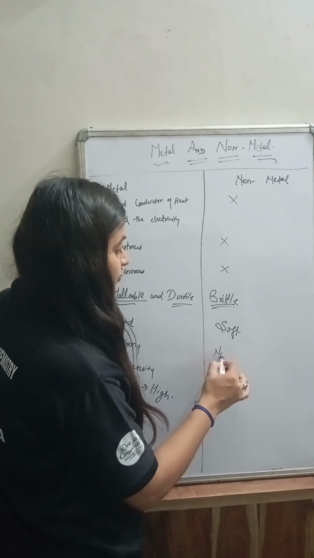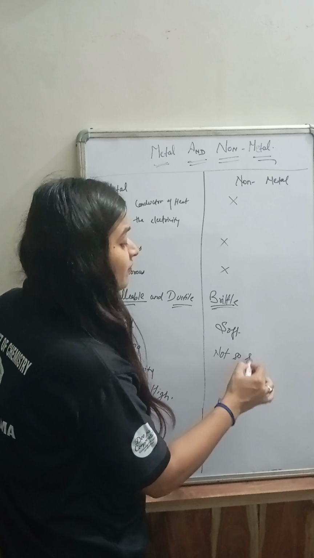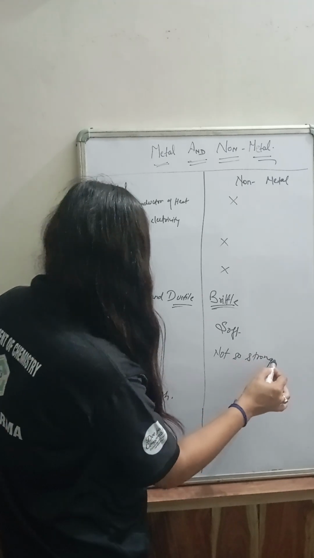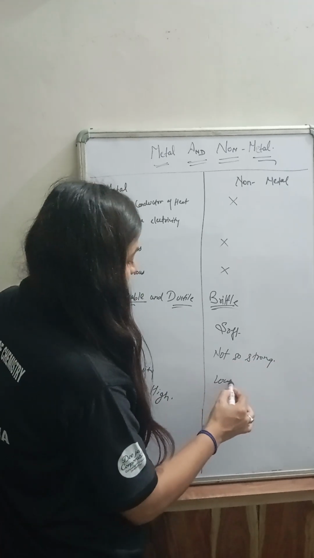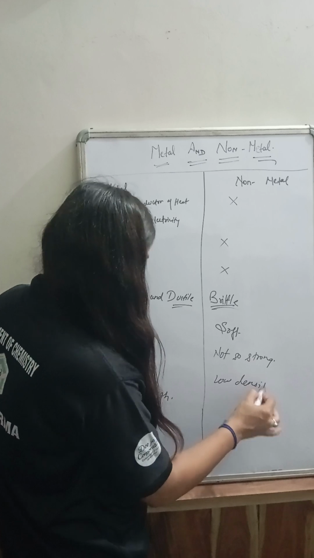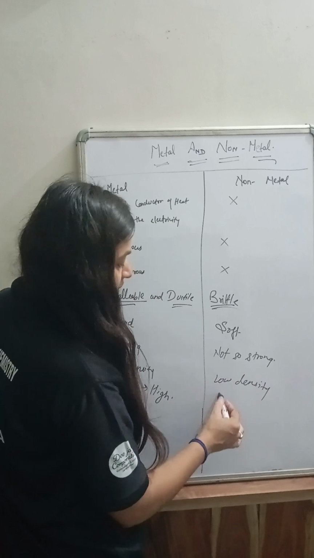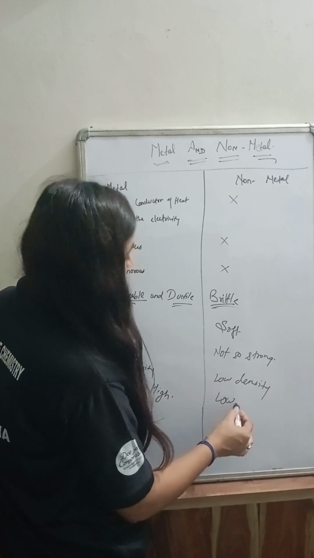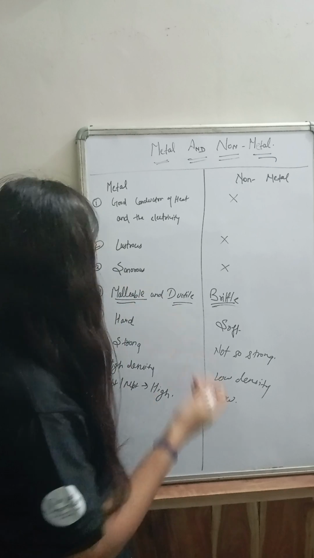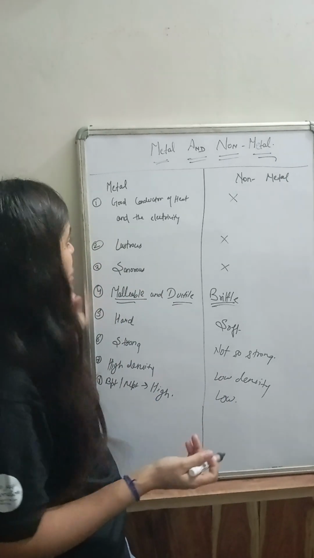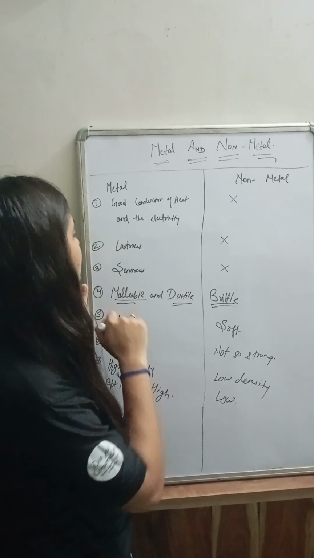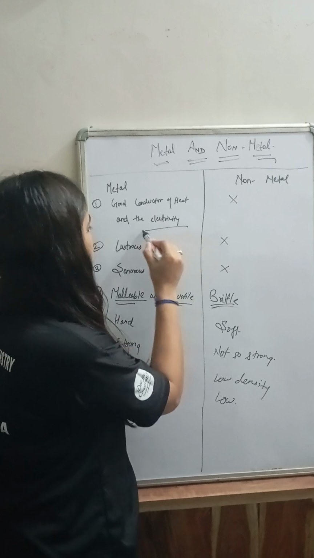Non-metals are not so strong. Basically हम weak भी बोल सकते हैं. It has low density. और melting and boiling point is low. One by one we will discuss all these points.